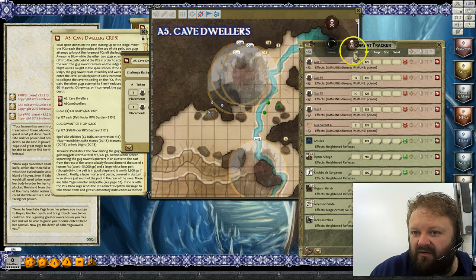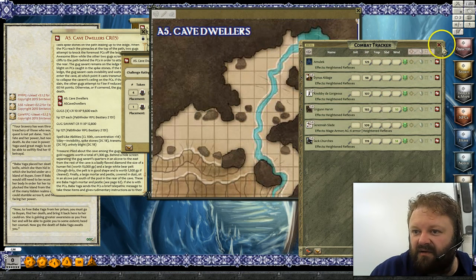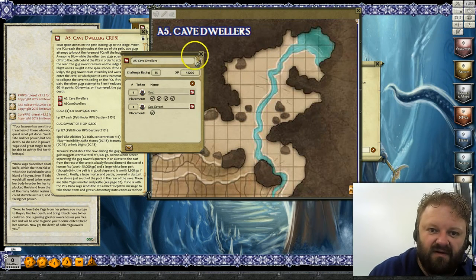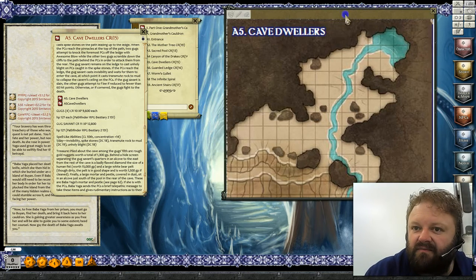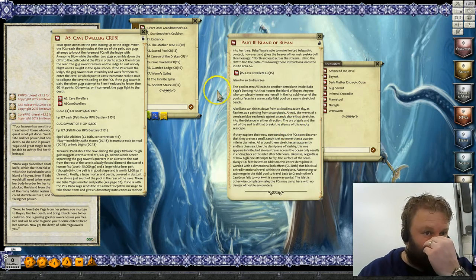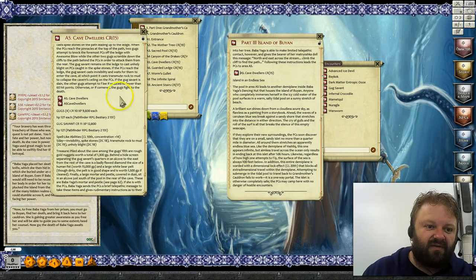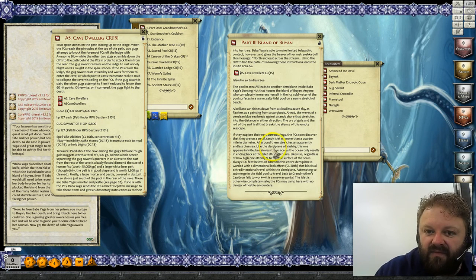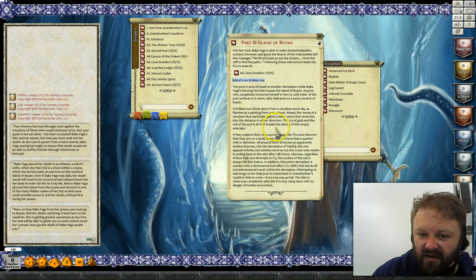Menu, delete from tracker, delete only foes. There we go. So the cave dwellers are out. Okay, so that's essentially how quickly I can just move straight in and have the Gugs there. This then moves on to this section, so I can disappear that.